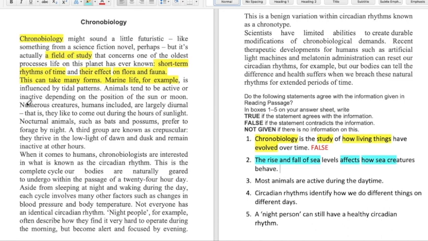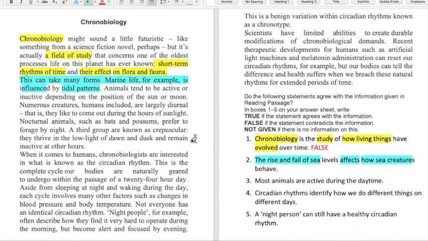Now if I read ahead, I read that this can take many forms. Marine life. So marine life is nothing but sea creatures, isn't it? Okay, is influenced. Influenced is nothing but affect. So this is how I do paraphrasing. Okay, then tidal patterns. What's tidal patterns? Tidal pattern is nothing but rise and fall of sea levels.